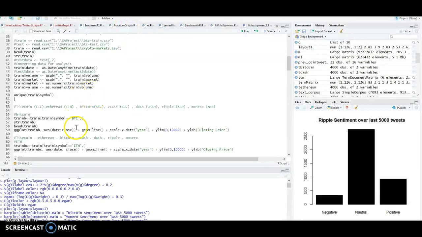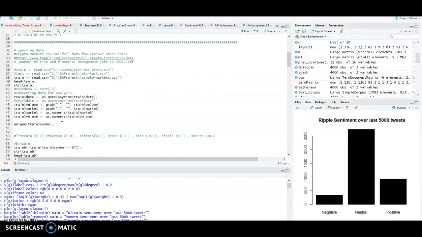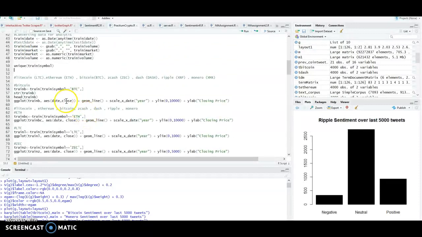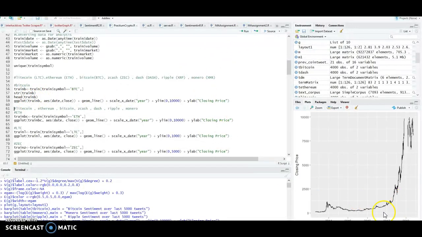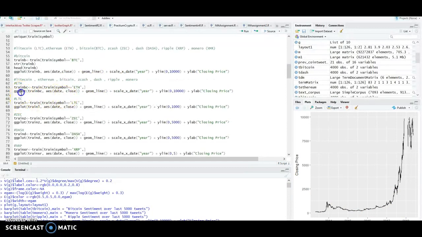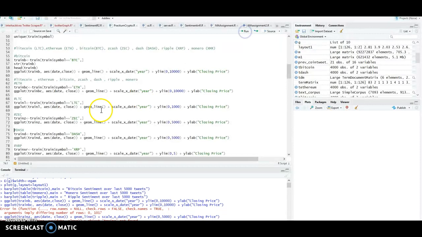And the last one is the time series. What we have done is we picked up some of the tweets and their pricing data. And if I can plot it quickly here, this is how the Bitcoin looks. This is how the Ethereum looks, and it takes a while to come up. Now I have to run the code here. Okay.